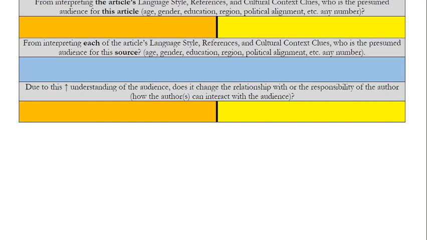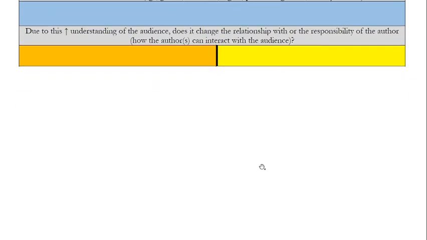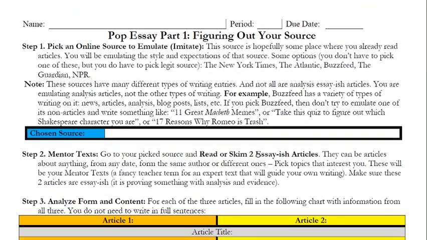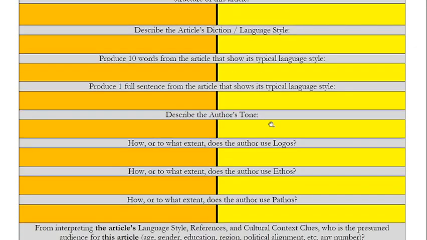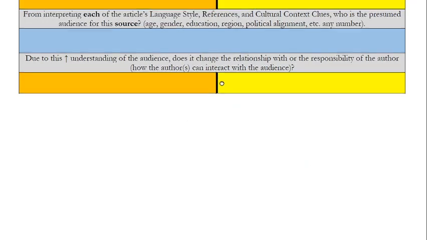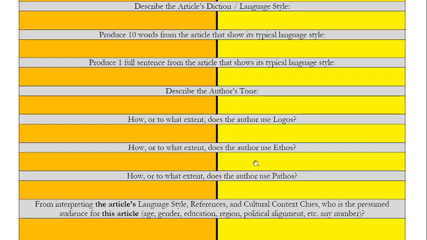So again, if this is BuzzFeed, you assume that the reader generally doesn't like Trump, so you don't need to give good evidence of why Trump is bad. But if you said like, oh, and Clinton isn't good, you'd have to give extra evidence because that's something the audience doesn't already believe. You see what I mean there? And that's it. So you just type into this, and this is the assignment. And you're going to be writing your essay kind of in the form, the mode, the style of the source, whatever source you pick. And that's that.